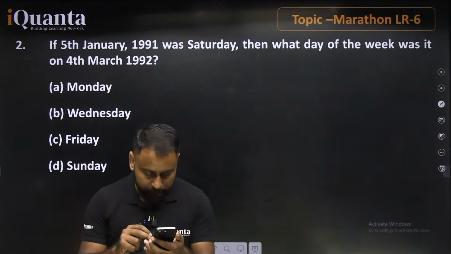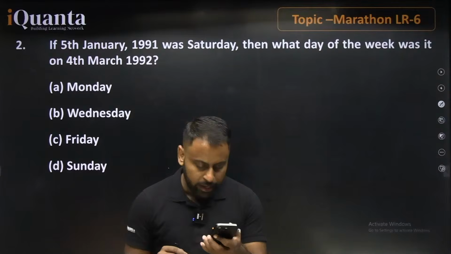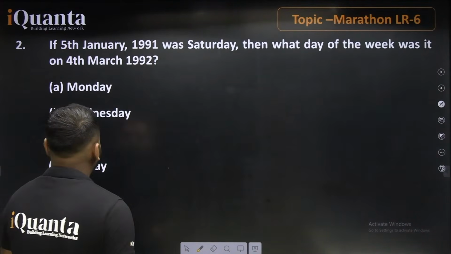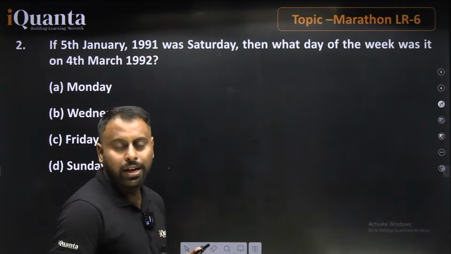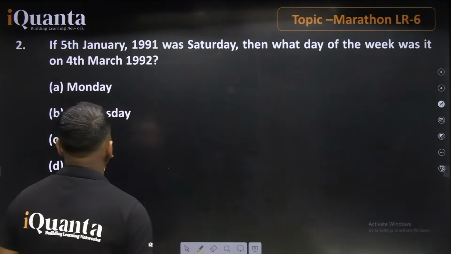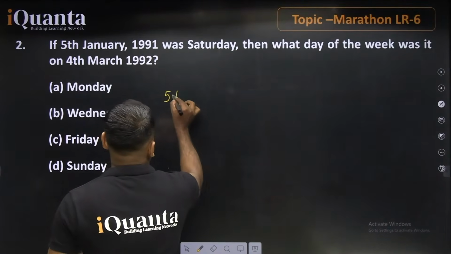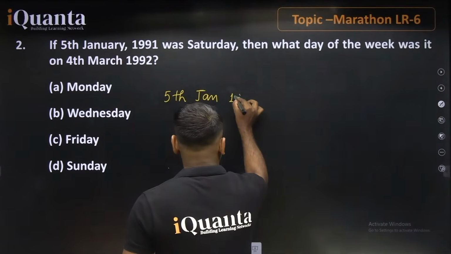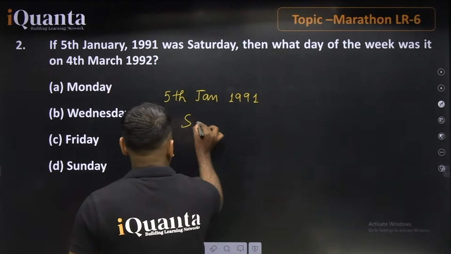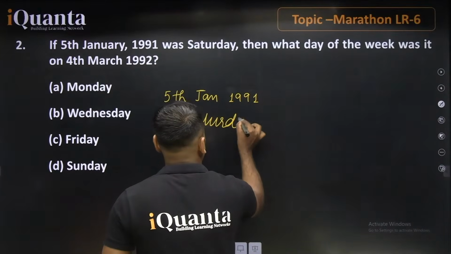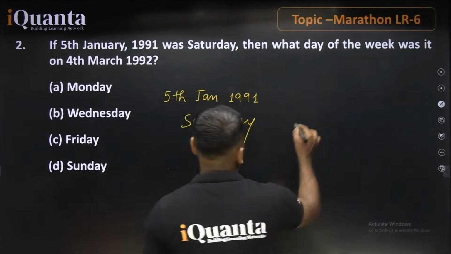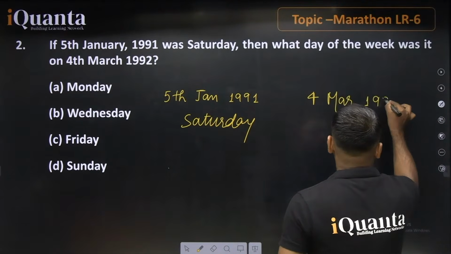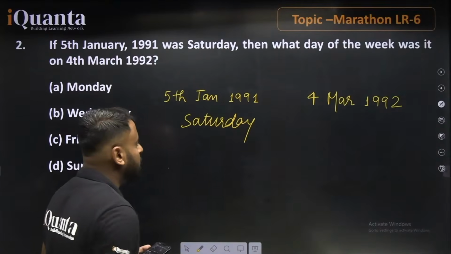Yes, we can say this is based on moderate level questions. So I think we should go with the concept of odd days, including leap and non-leap years. Why are we talking about leap and non-leap years? Because the statement says 5th January 1991 is a Saturday, and the question is asking about 4th March 1992.